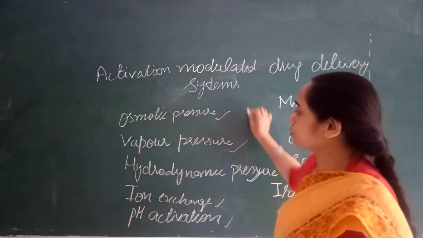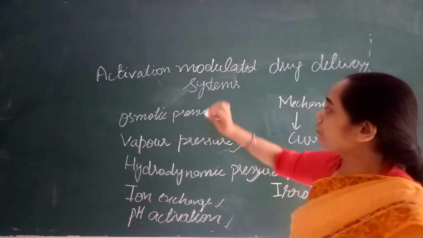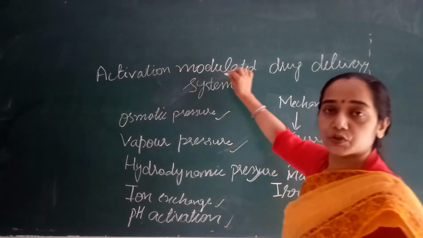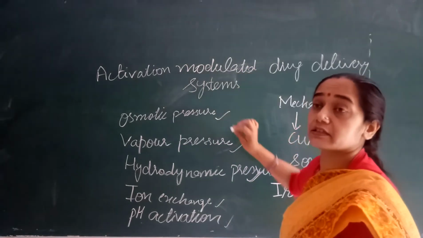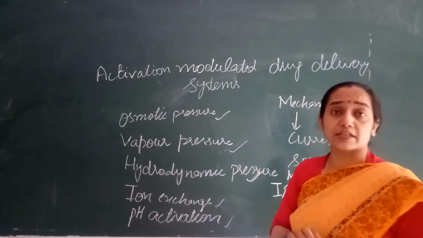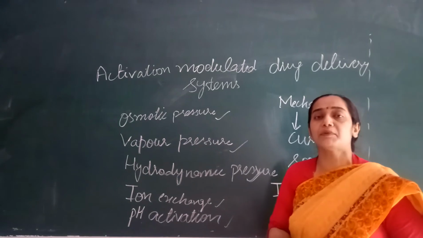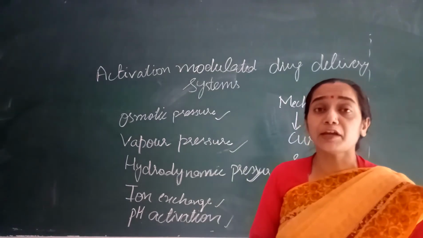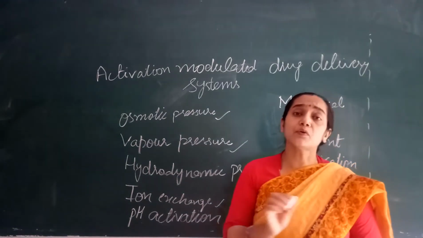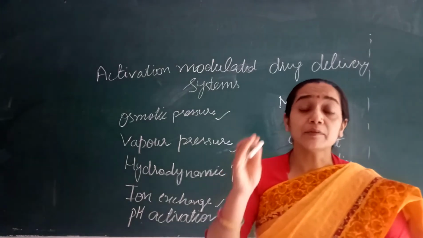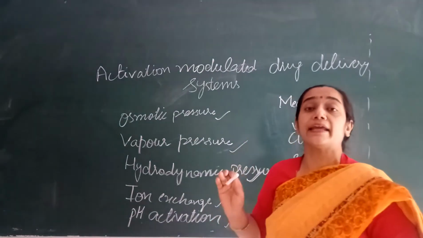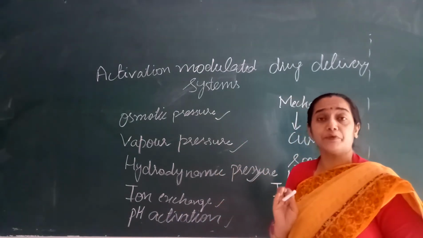So by making use of these phenomena, we can activate the release of the drug, and these activation modulated systems, similar to the rate programmed drug delivery systems, are aimed to deliver the drug at a constant rate in a particular therapeutic window for a specific period of time.